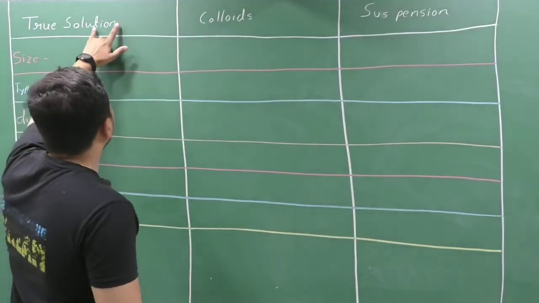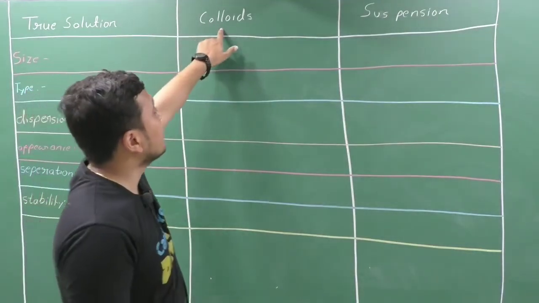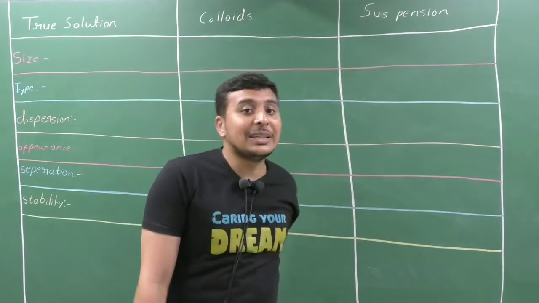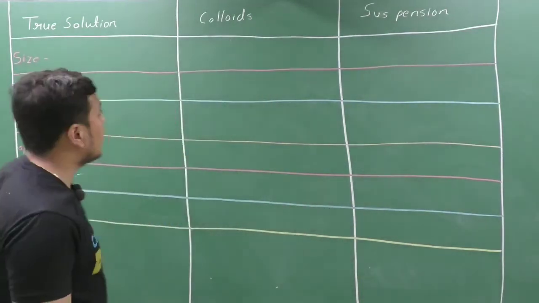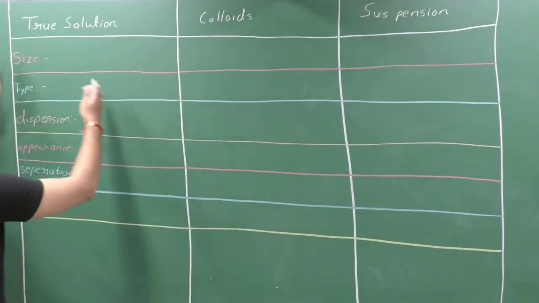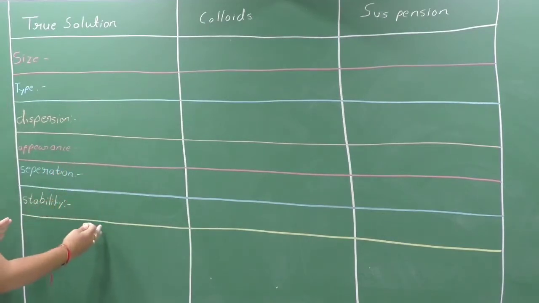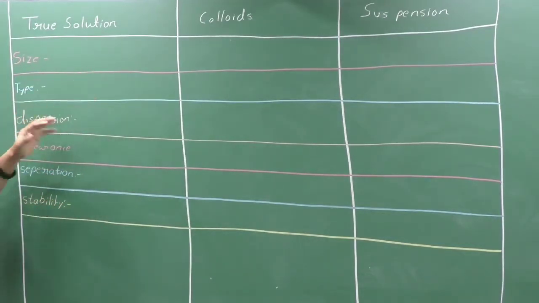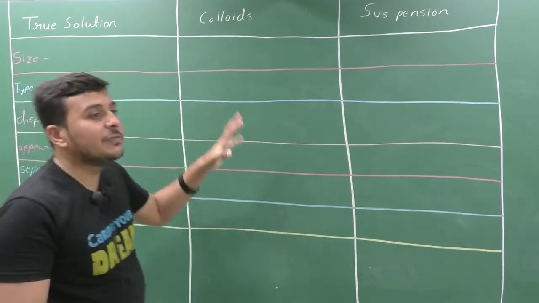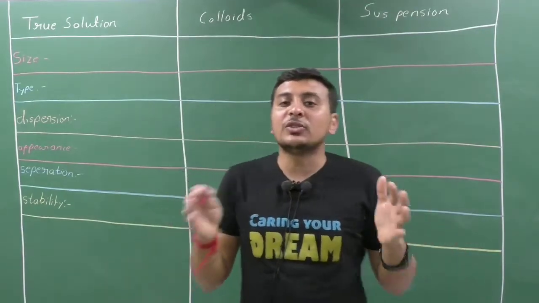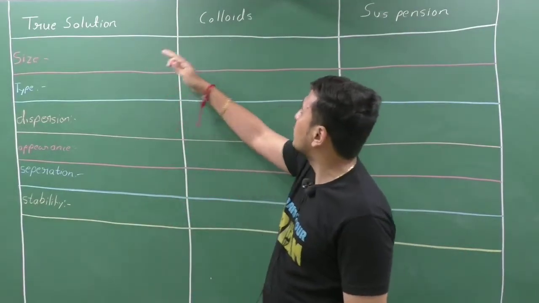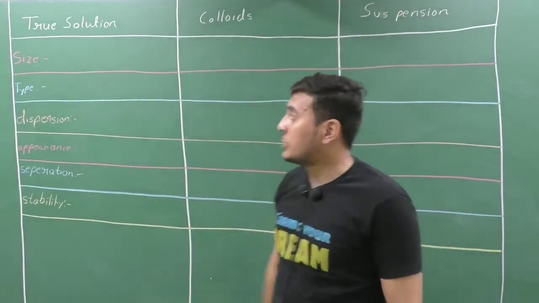They can be differentiated according to a few characteristics: the size of the solid particles, the type of the solution, and the dispersion of light. Let us see how we can differentiate the solution into the three subgroups: true solution, colloids, and suspension.